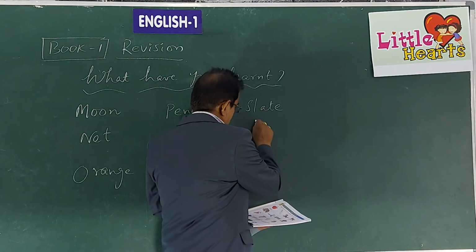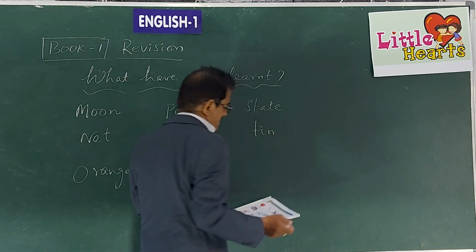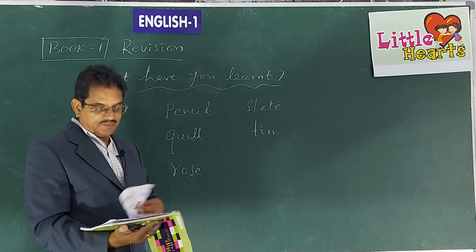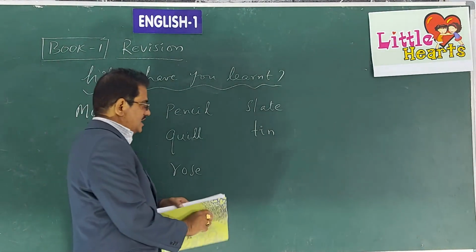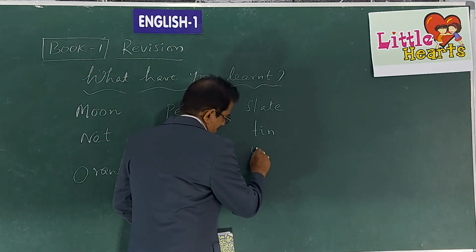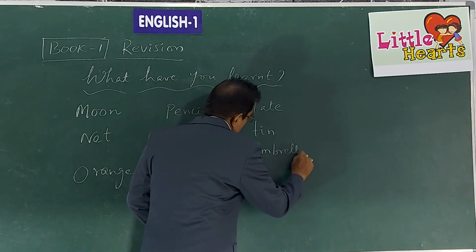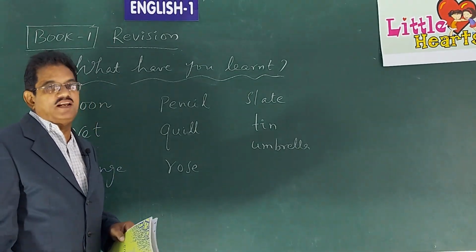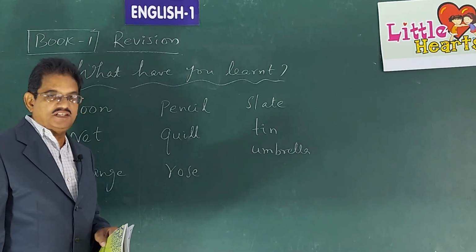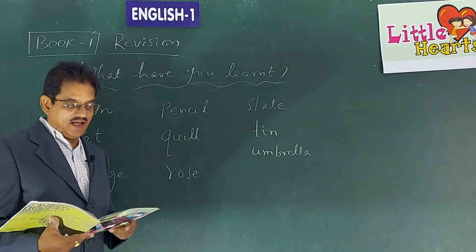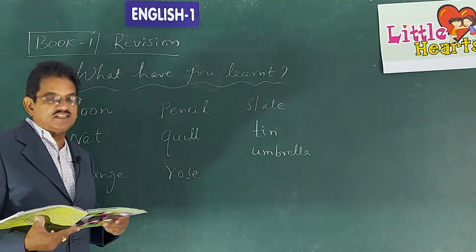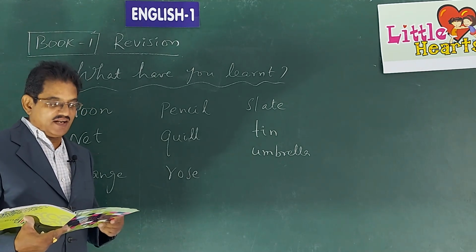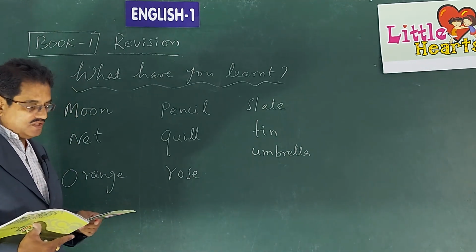T for tin. A tin means a small box where you throw things or keep things. U for what? Umbrella. Do you know umbrella? When do you use umbrella? When it's raining, we use umbrella to protect ourselves from getting wet. All of you know about umbrella. And of course, this is going to be the season when we are going to have heavy rains, so we start using umbrellas. This you might have seen at your home.